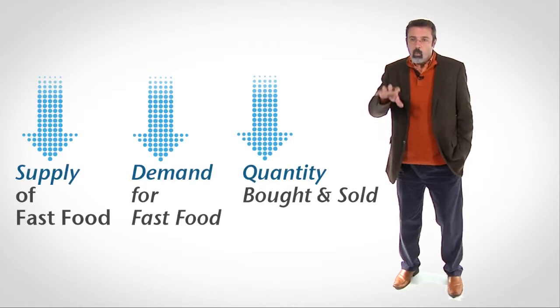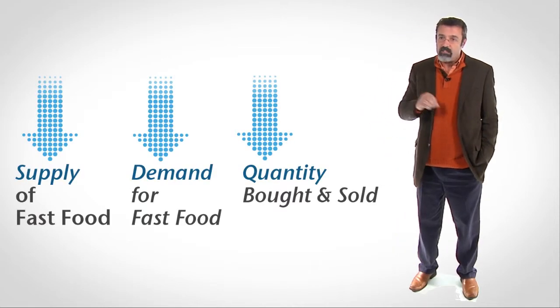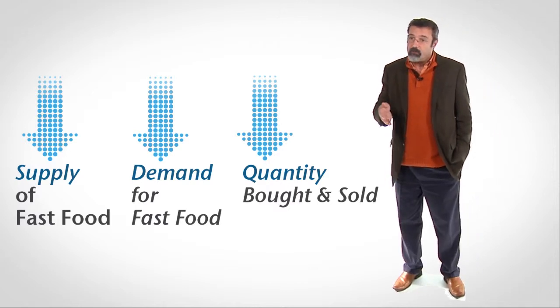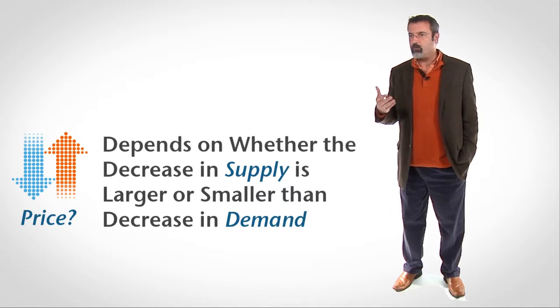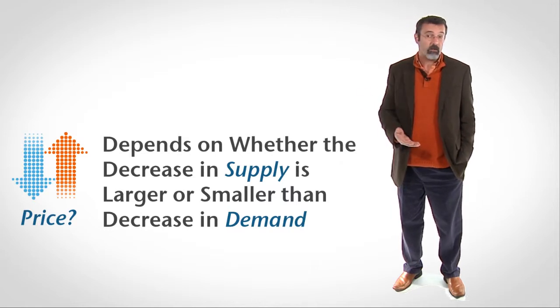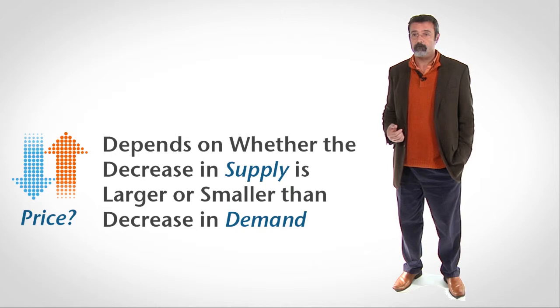Now that we've seen what effects each of these events will have separately, we can put them together. We know that the supply of fast food will decrease, and we know that the demand for fast food will decrease. So we know that the quantity of fast food sold will decrease. But what happens to the price of fast food depends on whether the decrease in supply is larger or smaller than the decrease in demand.